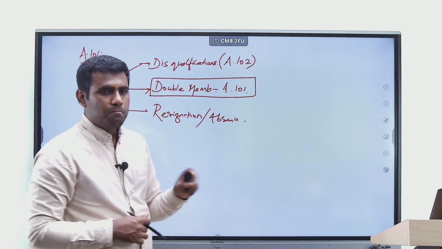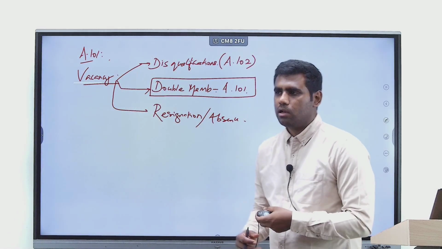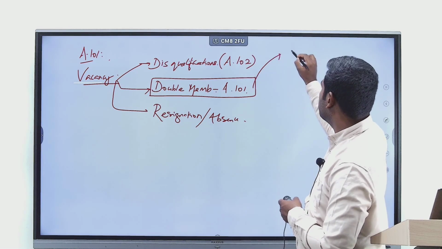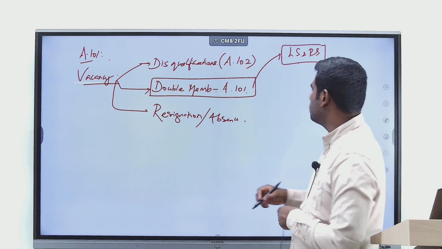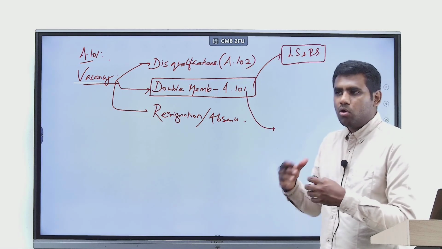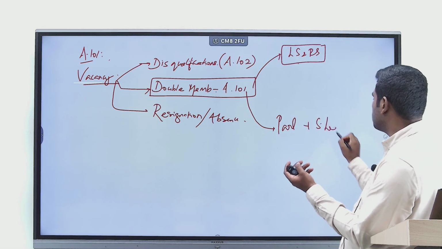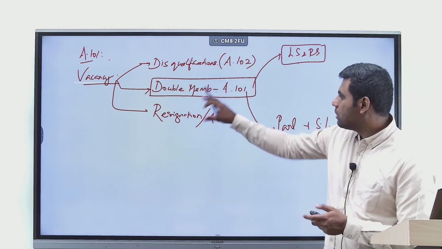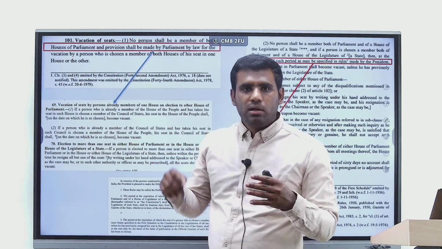Article 101 provides for two contexts in which double membership arises. What are the two contexts? One is double membership in Lok Sabha and Rajya Sabha within Parliament itself. That is the first context. The second context arises when a person occupies membership in Parliament as well as in a State Legislature. So there are two different contexts provided in 101. Clause 1 of Article 101 talks about double membership within Parliament itself.